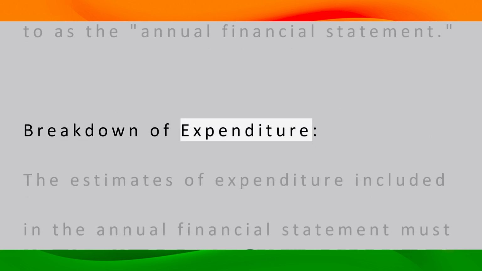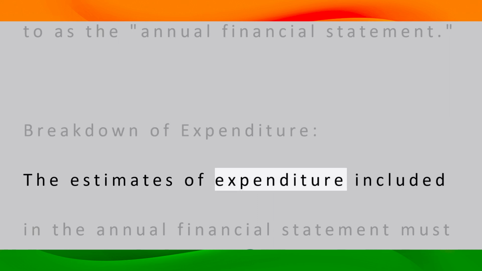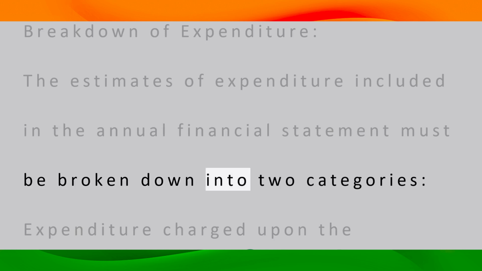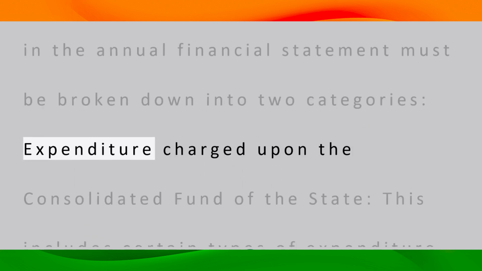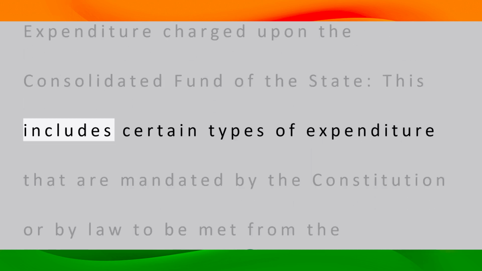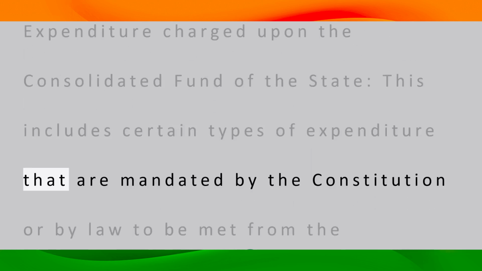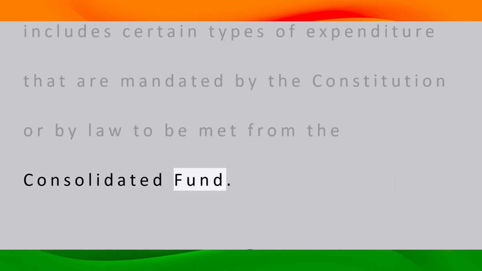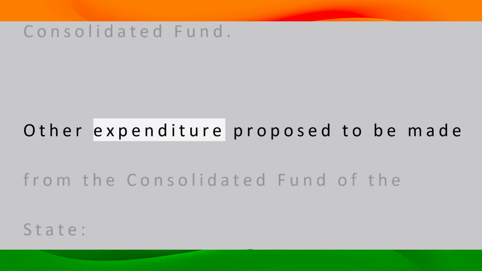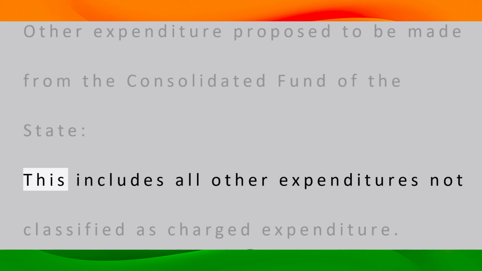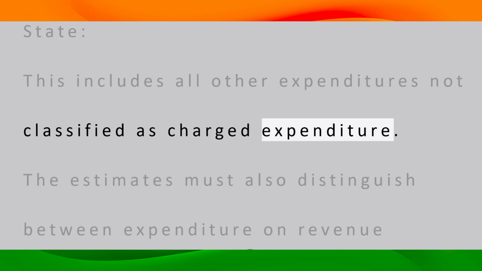Breakdown of expenditure. The estimates of expenditure included in the annual financial statement must be broken down into two categories. Expenditure charged upon the Consolidated Fund of the state. This includes certain types of expenditure that are mandated by the Constitution or by law to be met from the Consolidated Fund. Other expenditure proposed to be made from the Consolidated Fund of the state. This includes all other expenditures not classified as charged expenditure.